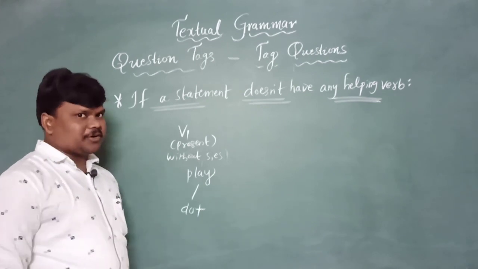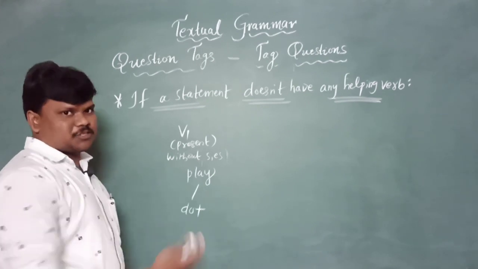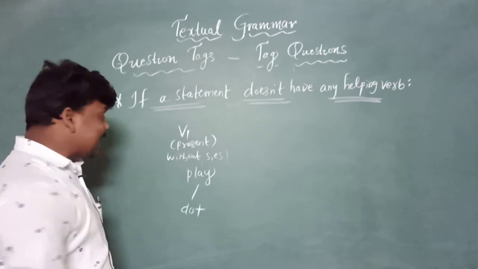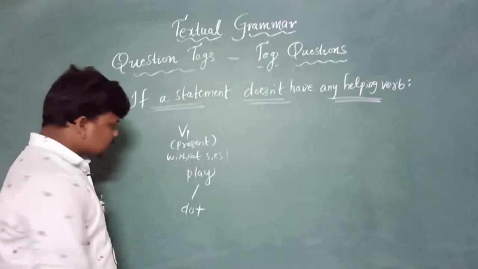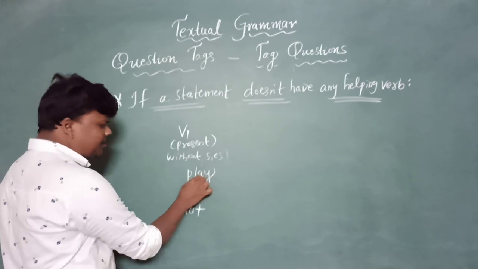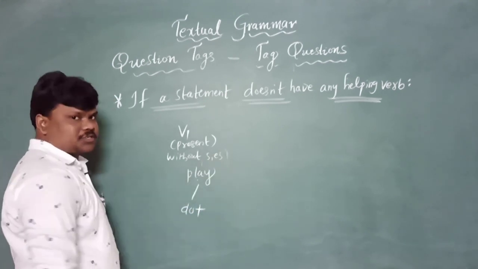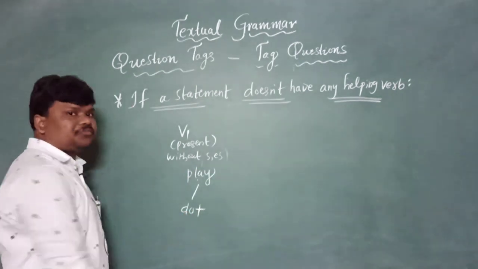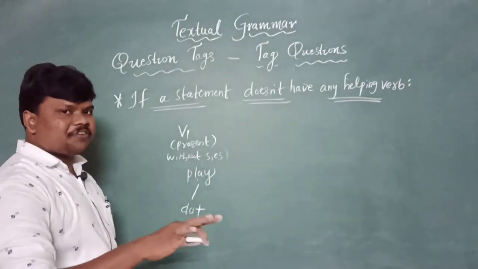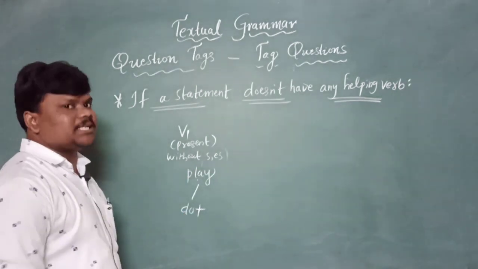Spirits, like demon spirits, devils, hiding in the main verb. If there is a V1 without S or ES, do is hiding in that. So we need to take the help of do if the sentence doesn't have any helping verb.